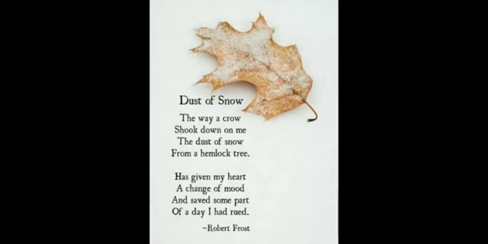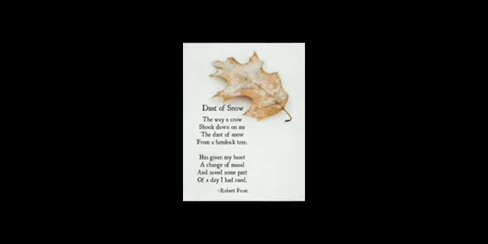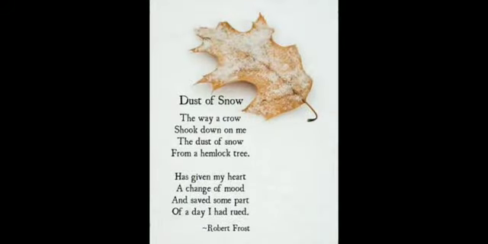So, coming to the lines of this poem: The way a crow shook down on me the dust of snow from a hemlock tree. Now, this poet is standing under the hemlock tree. The whole hemlock tree is covered with snow, and once that crow sits on it or just shakes that branch, some of the snow falls on Robert Frost.